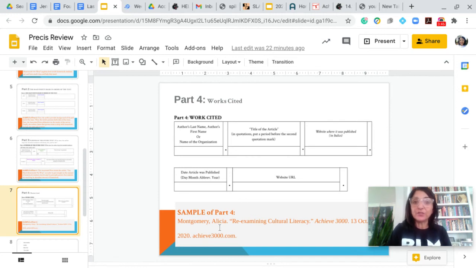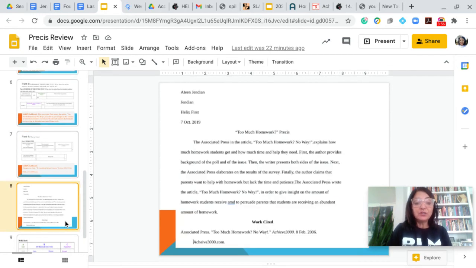If there is no author listed, as we've discussed before, all articles from Achieve 3000, if there is no author, are from the Associated Press. Included here is a sample of what that will all look like together. So here it is. You can take a moment and look at that.